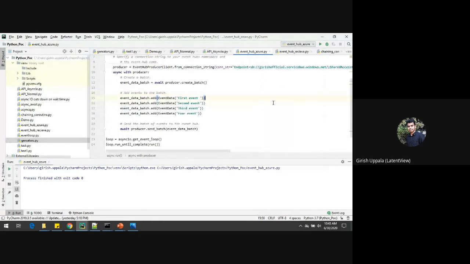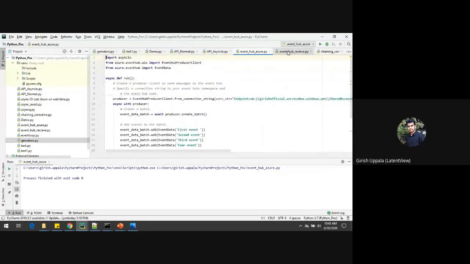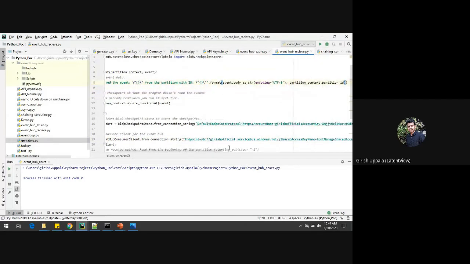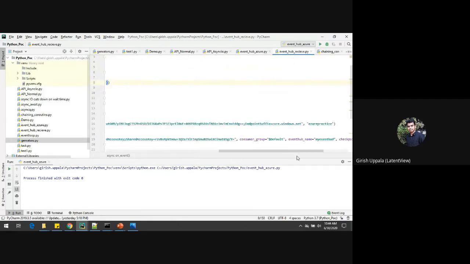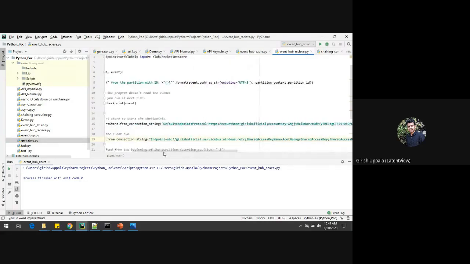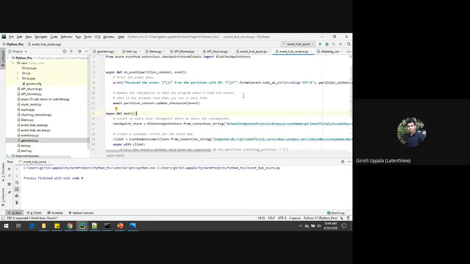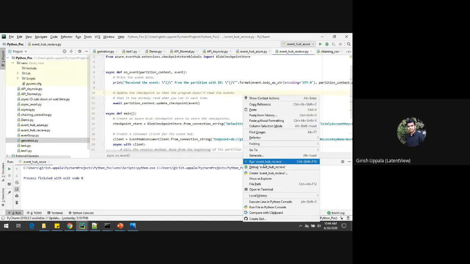I'm just sending these messages, and on the other side I'm receiving those messages and storing all of them in Azure storage. I have created one event hub, I'm using this Azure practice, and the event hub name is my event hub. Under this folder, we are going to see all those messages. I'm storing with the asynchronous process. Let me execute this process.